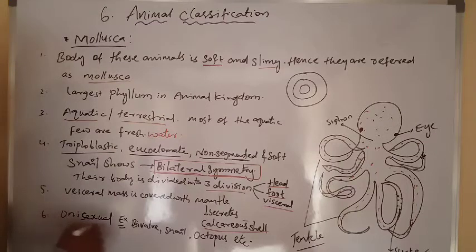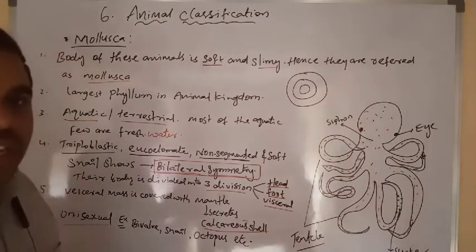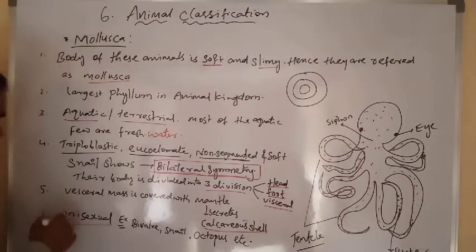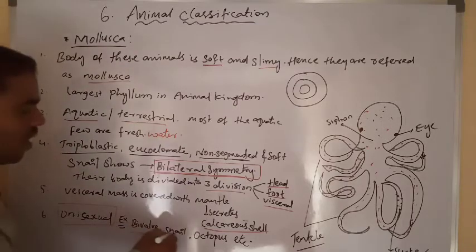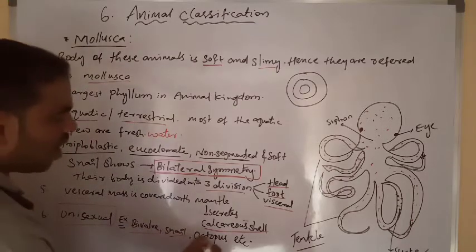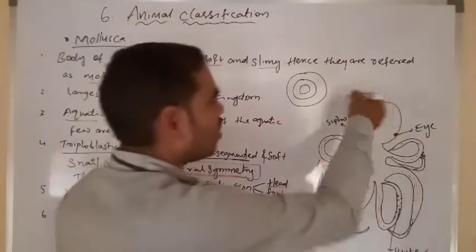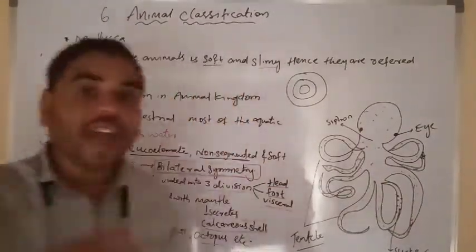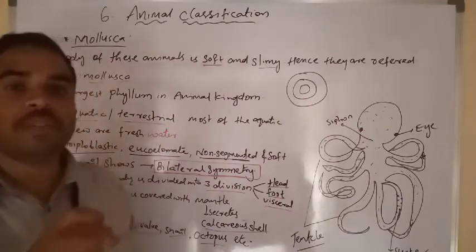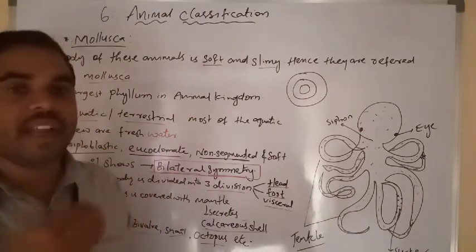These animals are unisexual organisms. Examples are bivalve, snail and octopus. Let us look at the octopus. Its tentacles capture the food substances, capturing and eating.